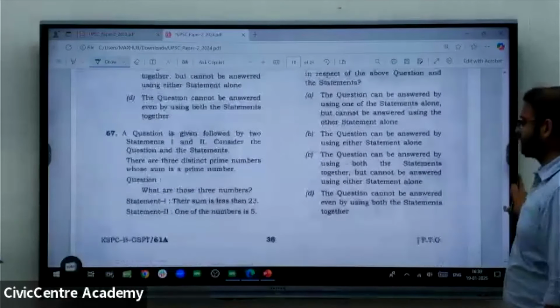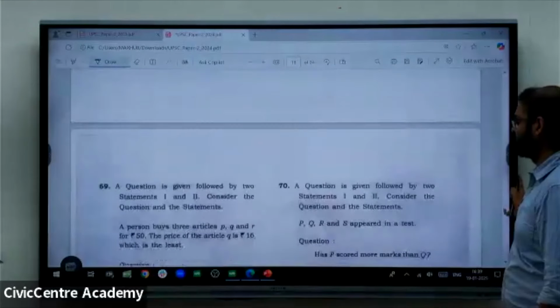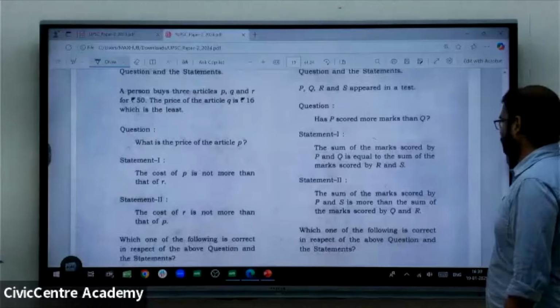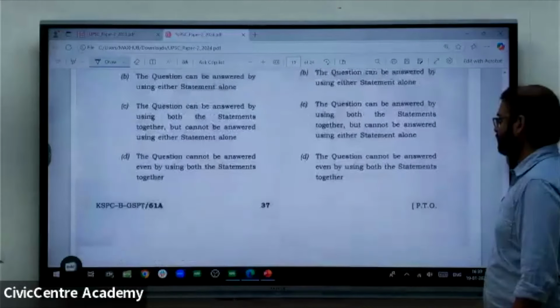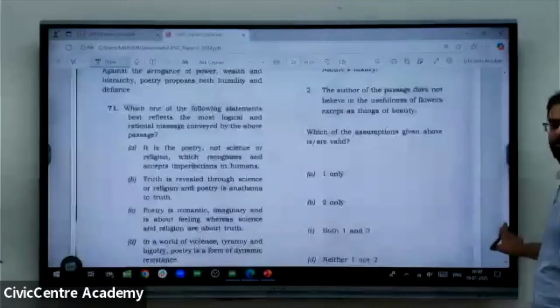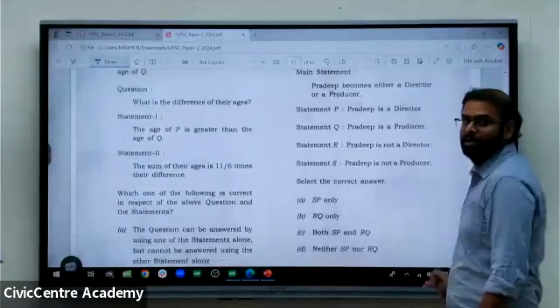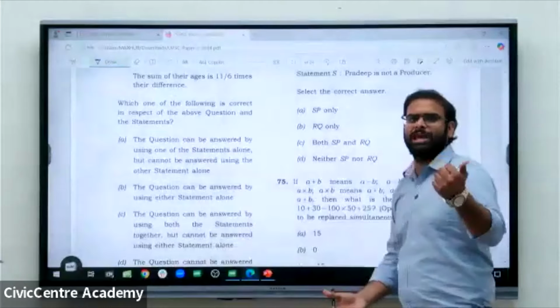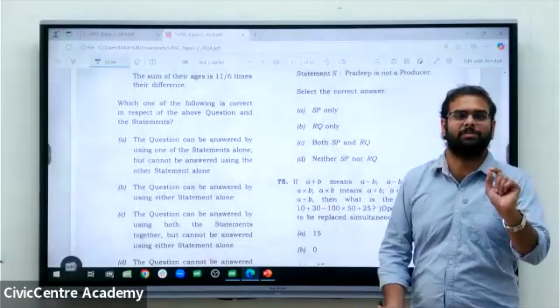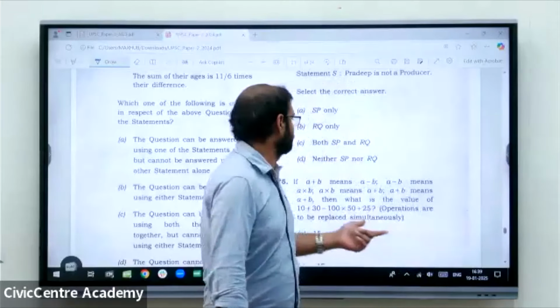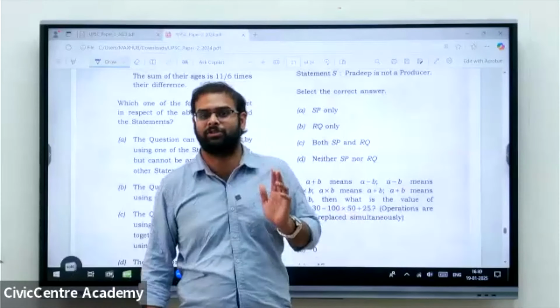Now looking into data sufficiency, there are many questions on data sufficiency. These questions can help you to score better because they are not time taking to solve in the examination. There are no calculations. You need to only understand the concept. When there is no calculation, you can immediately answer those questions. So never leave a question on data sufficiency.